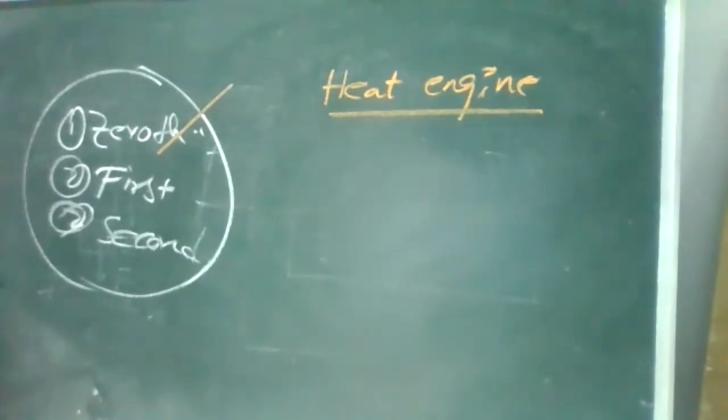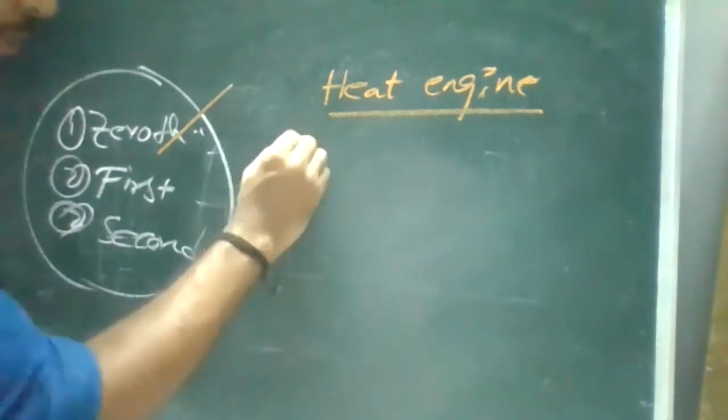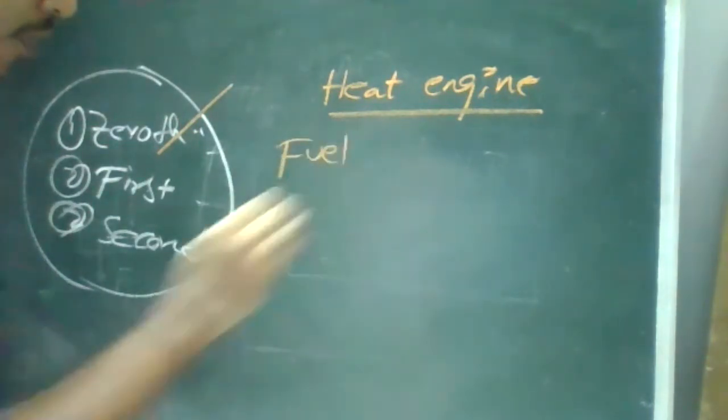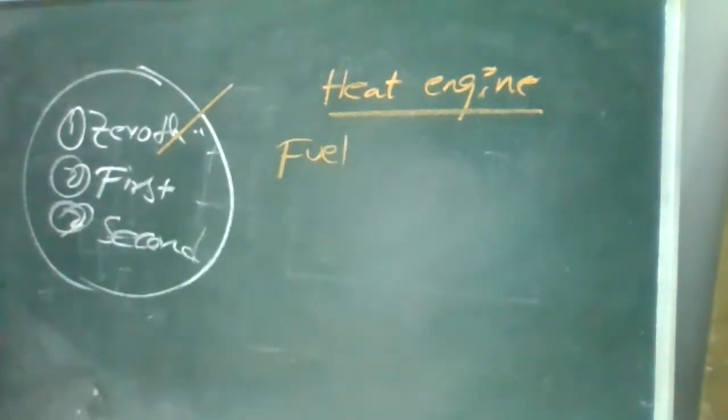Have you visited one before? Okay, not visited. Anyway, what is the fuel used in a thermal power plant? Leave the principle. What is the fuel they are using?